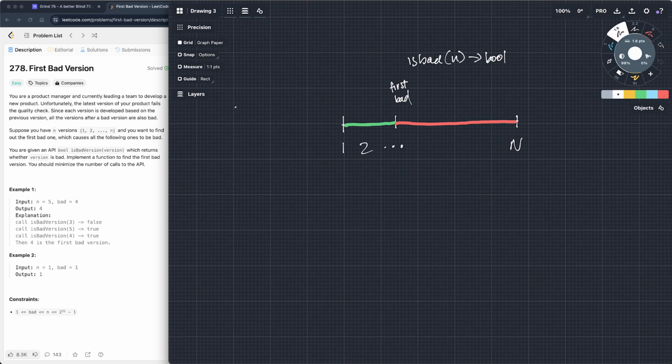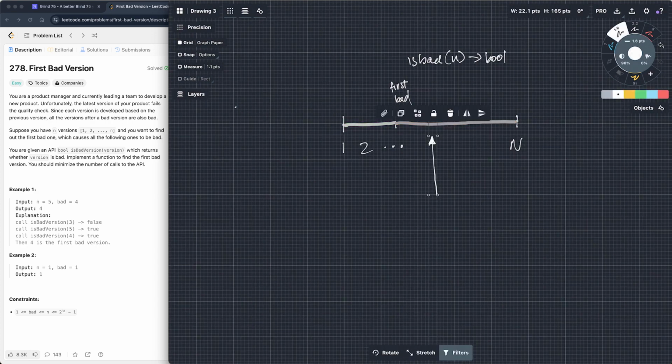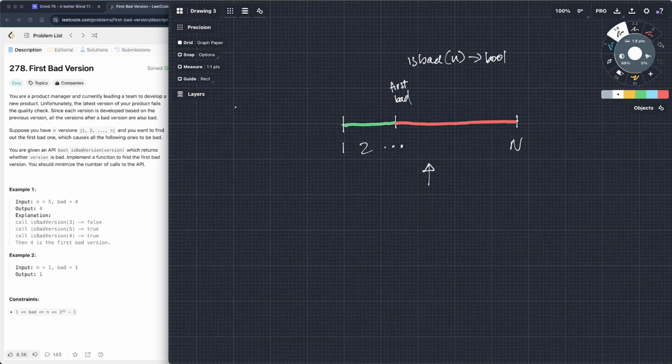And what can you do? You can say, let's take the middle, right? This is the middle point. I don't know why I made the arrow so long. This is the middle point. And we can call a check. We could say, is this bad? And if it is bad, then we know that everything to the right of it is also bad, right? So this is the information that we have. Everything to the right of it is also bad.